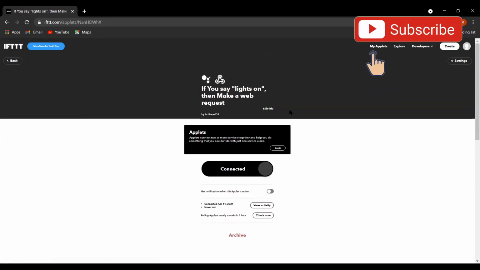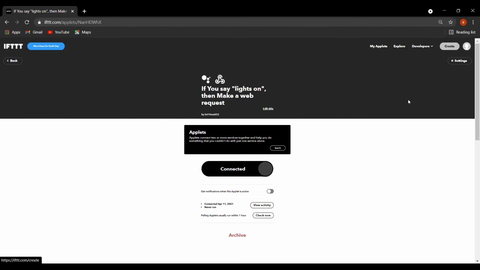So you can see that this particular applet is done. It's showing connected. In this case, we have made it for lights on, but there should also be an applet for lights off. We have not made one for lights off. Again, you have to just go and click the create option.